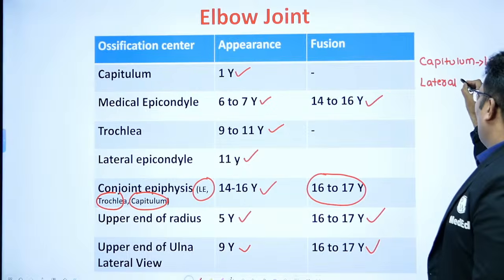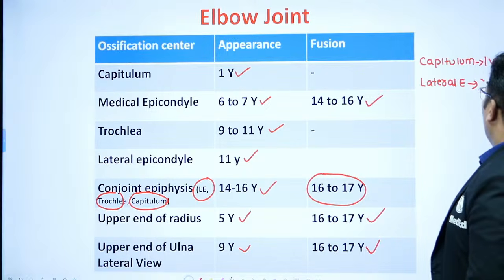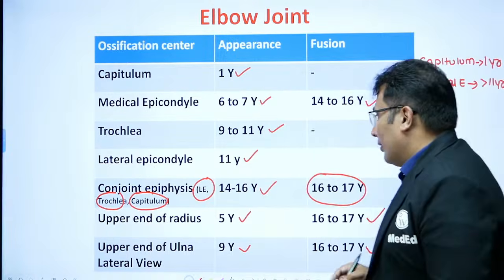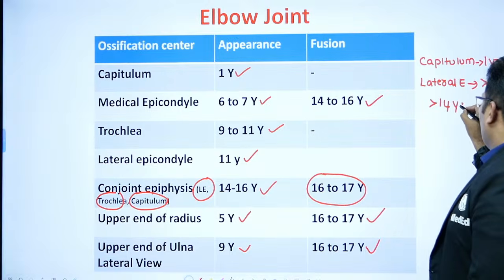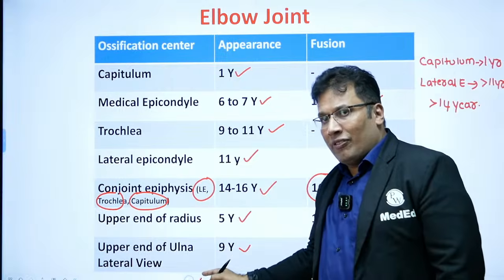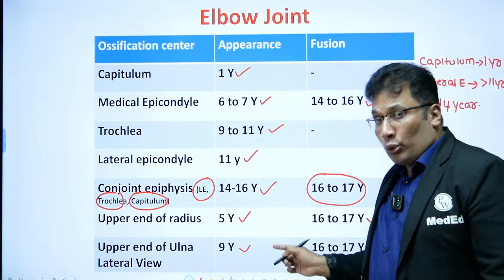Lateral epicondyle appeared, that means more than 11 years. Conjoint epiphysis also appeared, so more than 14 years. Upper end of radius appeared, more than 5 years. Upper end of ulna also appeared, that is more than 7 years, but not fused.